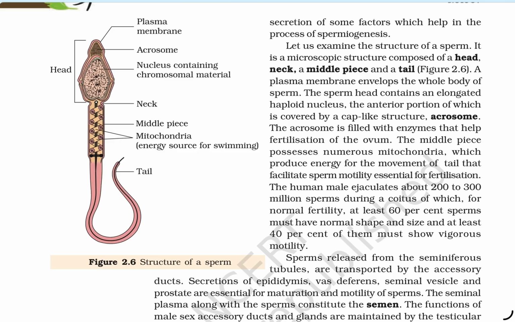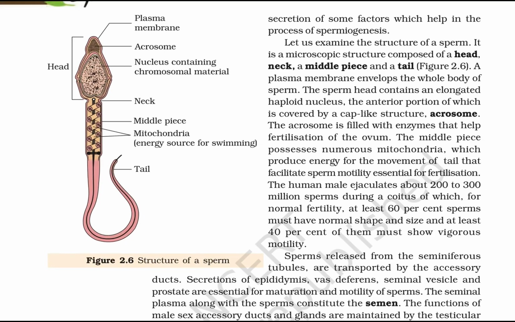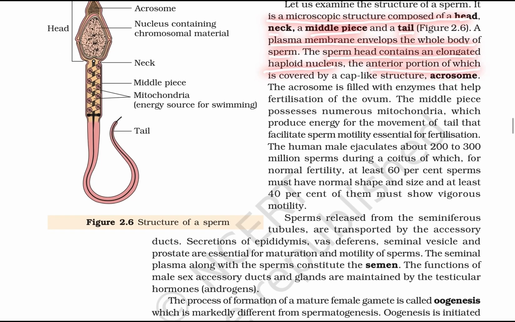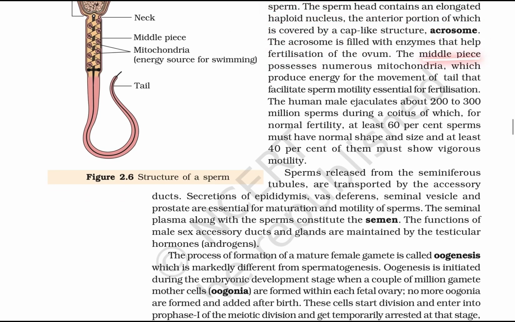Let us examine the structure of the sperm. It is microscopic and composed of a head, neck, middle piece, and tail. The plasma membrane envelops the whole body of the sperm. The sperm head contains an elongated haploid nucleus, the anterior portion of which is covered by a cap-like structure, the acrosome. The acrosome is filled with enzymes that help in fertilization of the ovum.